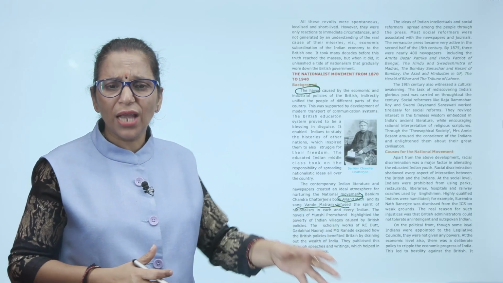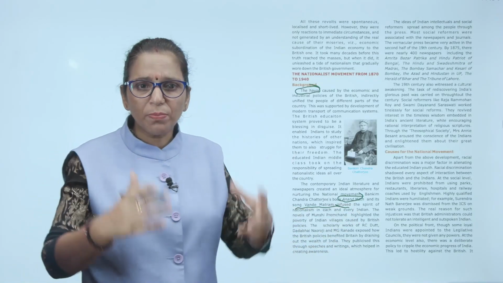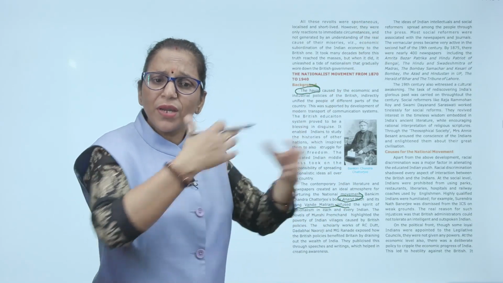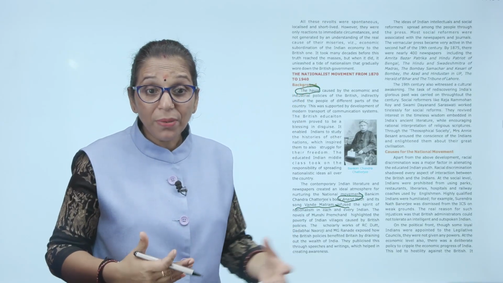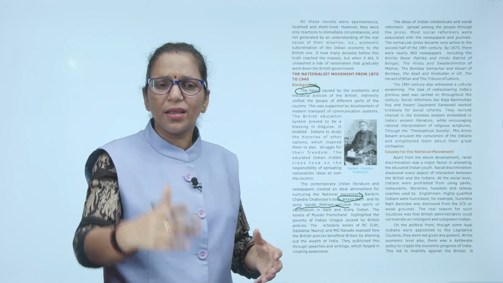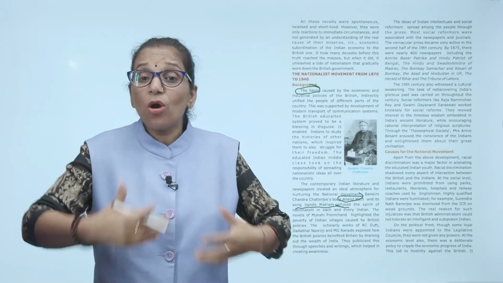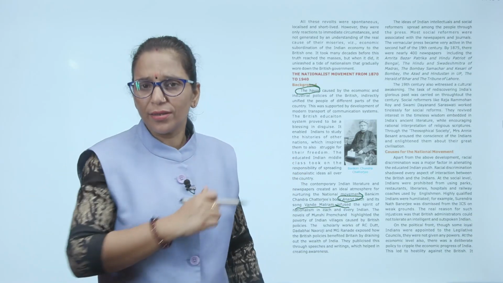The scholarly works of R.C. Dutt, Dadabhai Naoroji, and M.G. Ranade exposed how the British policies benefited only and only Britain by draining out our wealth and sending it to Britain. Means they were feeding their mother country, utilizing our wealth. They published this through speeches and writing and helped to create awareness among Indian society. So literacy and education helped a lot to unite the people, to spread the feeling of nationalism among the Indians.